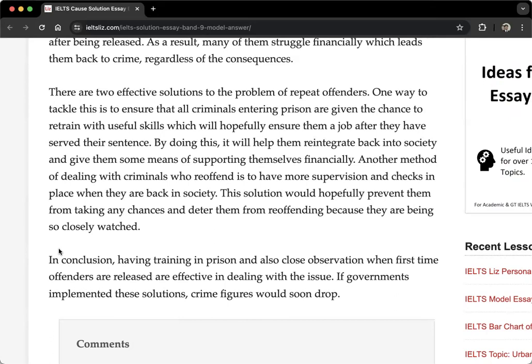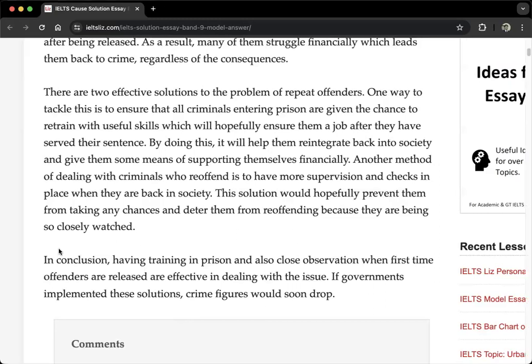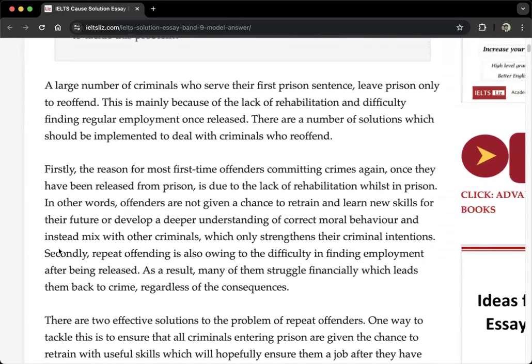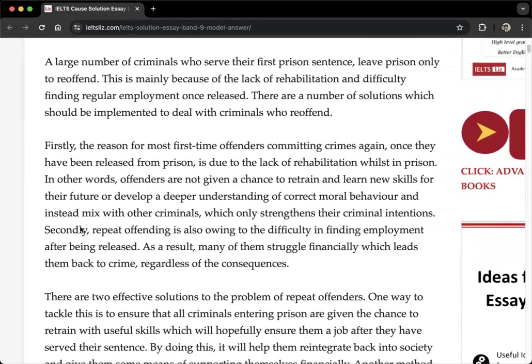And then second sentence is like an advice or recommendation of a person. If governments implemented these solutions, crime figures would drop. It means these rates, levels of crimes, they will drop, they will decrease. Get low. Yes, they'll get low. So you see, this is a very good essay, very well written, a lot of good words here.